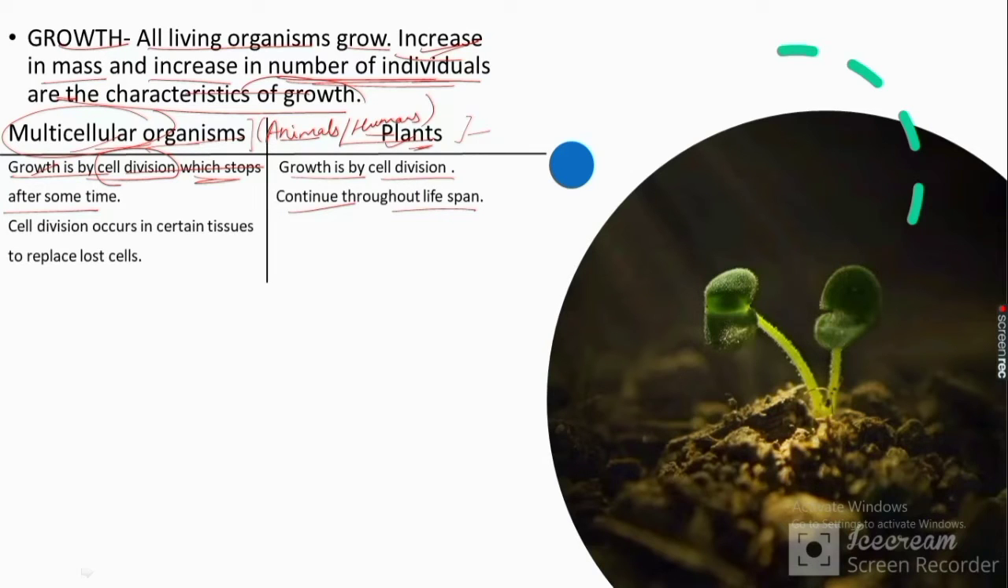day by day. Cell division occurs in certain tissues to replace lost cells. In multicellular organisms, cell division occurs only in certain tissues, not all tissues, to replace the lost cells. In case of plants, cell division occurs throughout lifespan, and in multicellular organisms, it stops after some time, or we can say it decreases after some time.